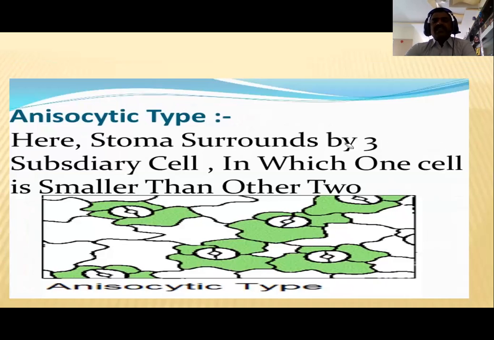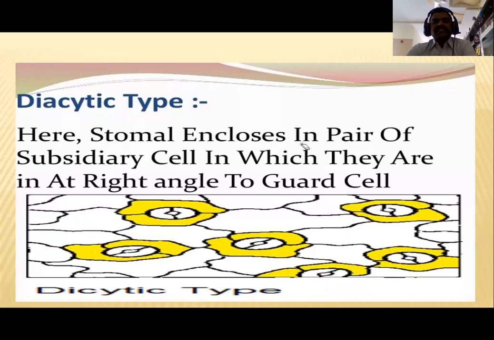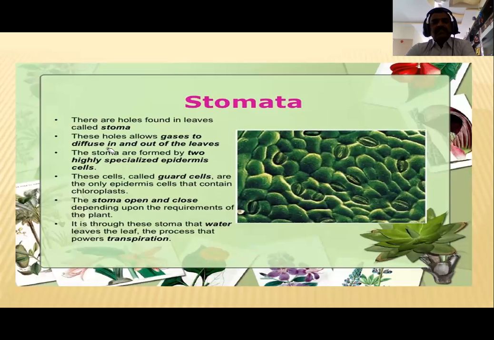And this is the anisocytic stomata, surrounded by three subsidiary cells, of which one cell is smaller than the other two. The third one is the paracytic stomata, surrounded by two or more subsidiary cells parallel to the guard cells. And in the diacytic stomata, we observe a pair of subsidiary cells at a right angle to the guard cells. These stomata are found in the epidermal tissue system on the upper and lower surface of the leaf. Okay, then